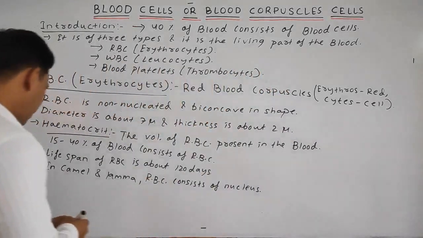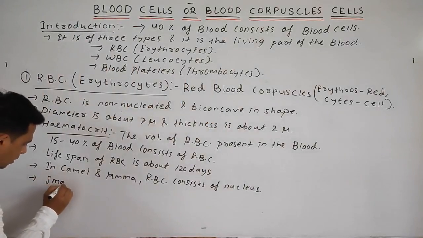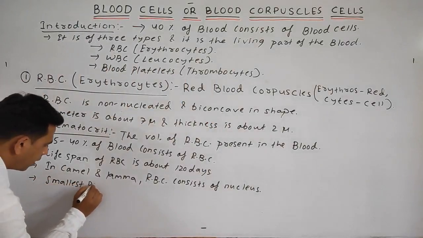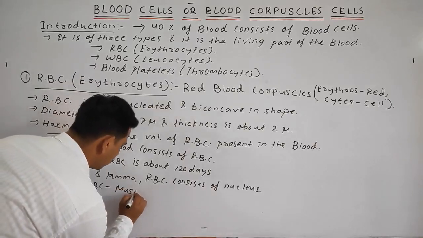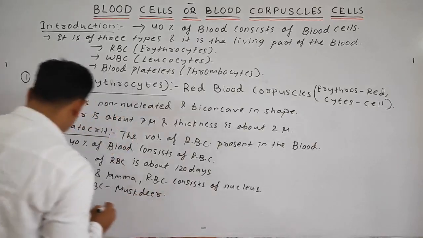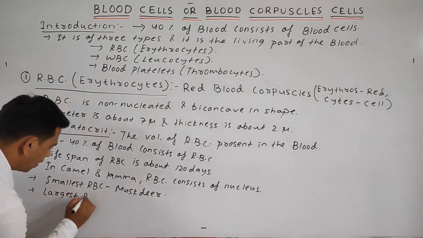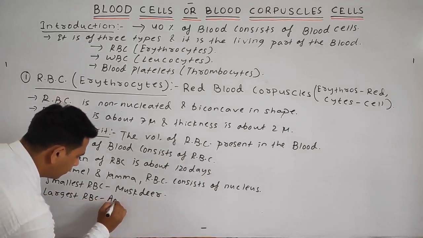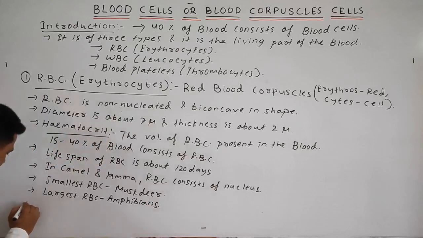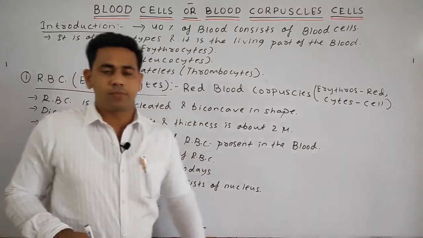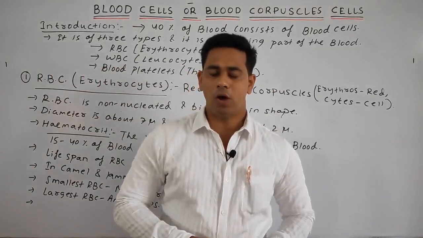So we can write our next point: the smallest RBC is found in the musk deer, whereas the largest RBC is found in the amphibians.